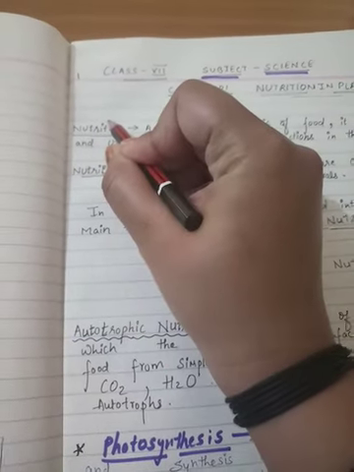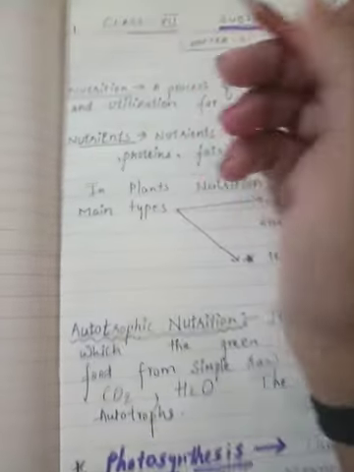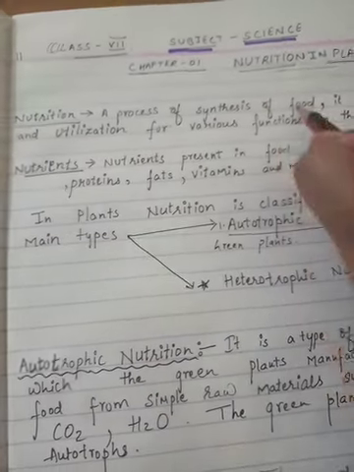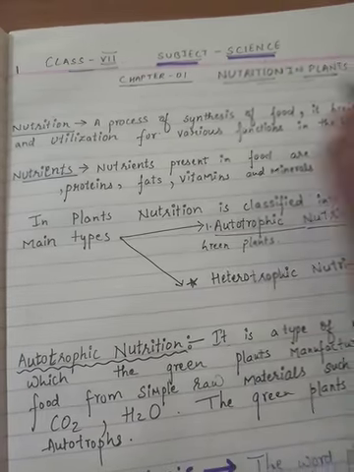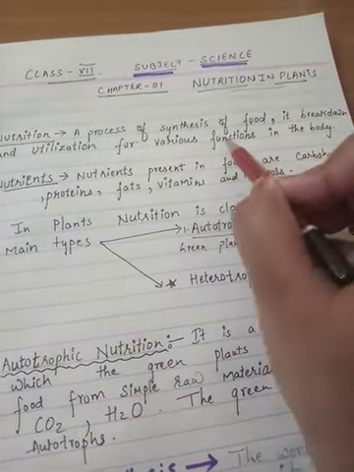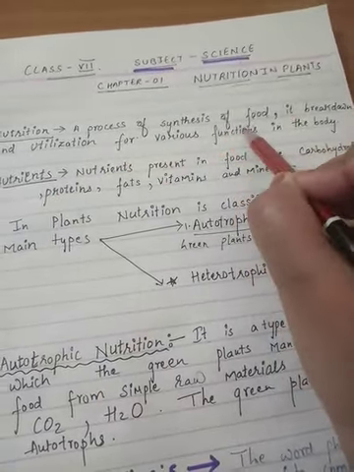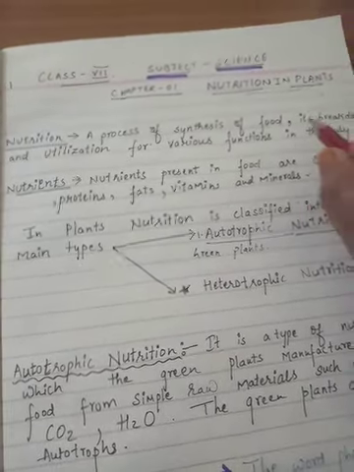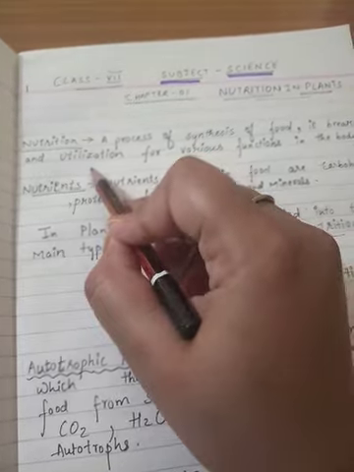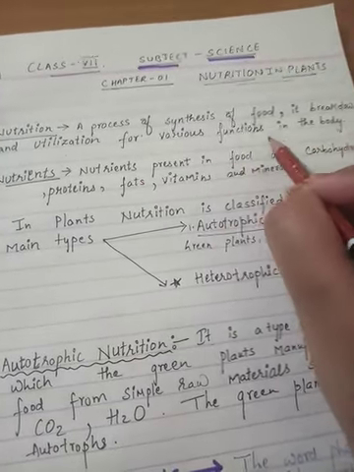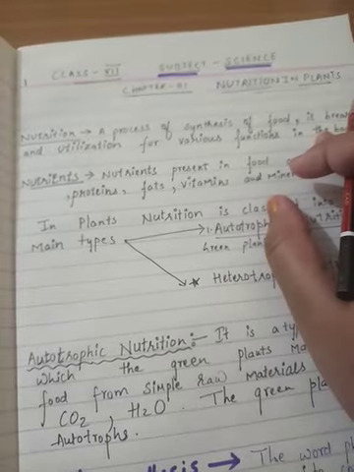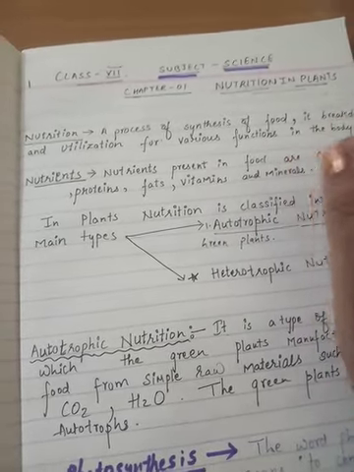First, the meaning of the word nutrition. What is nutrition? It is a process of synthesis of food. Synthesis of food means to take in, to get the nutrients from whatever we eat. It is then broken down and utilized for various functions in the body, right? So when it is utilized in the body, it provides for the various functions.